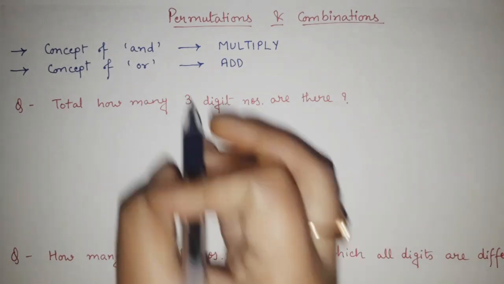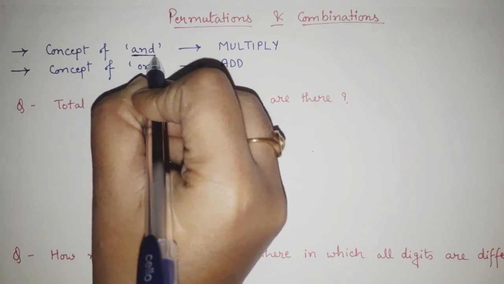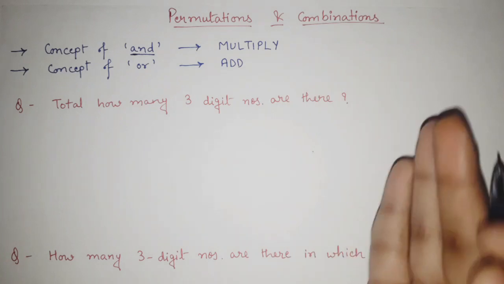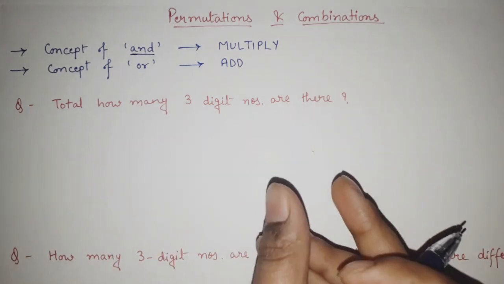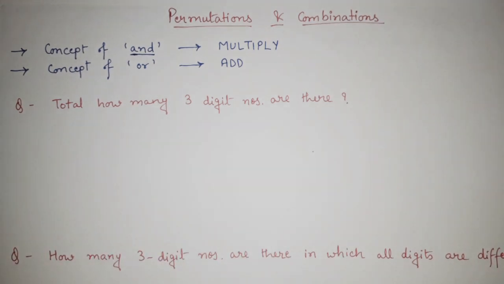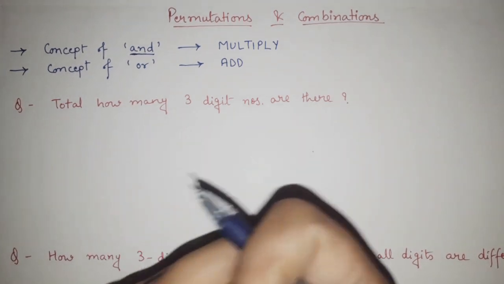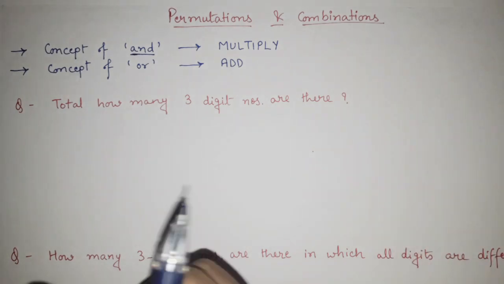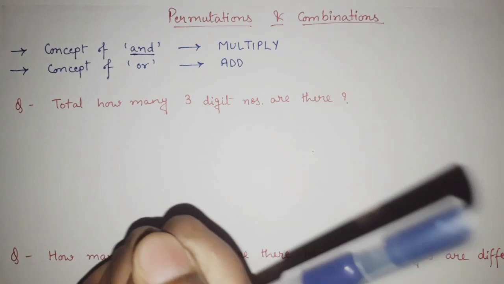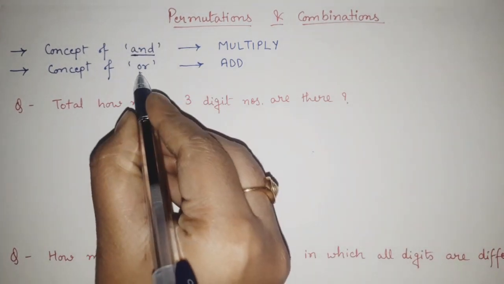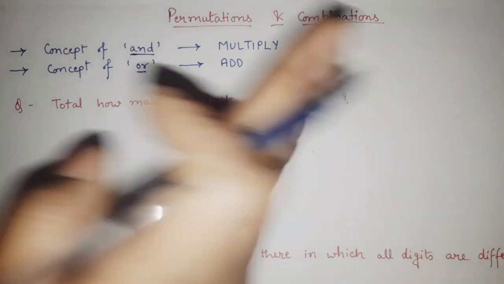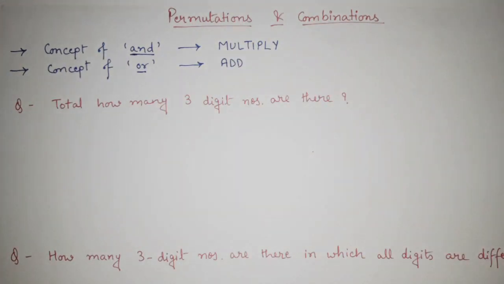Whenever in any question we have the concept of AND, it means that both things are important, compulsory. If someone says, "I am drinking tea and eating biscuits," it means I am taking both tea as well as biscuits. And what is OR? OR means if someone says, "I will take tea or coffee," I will take either tea or coffee.